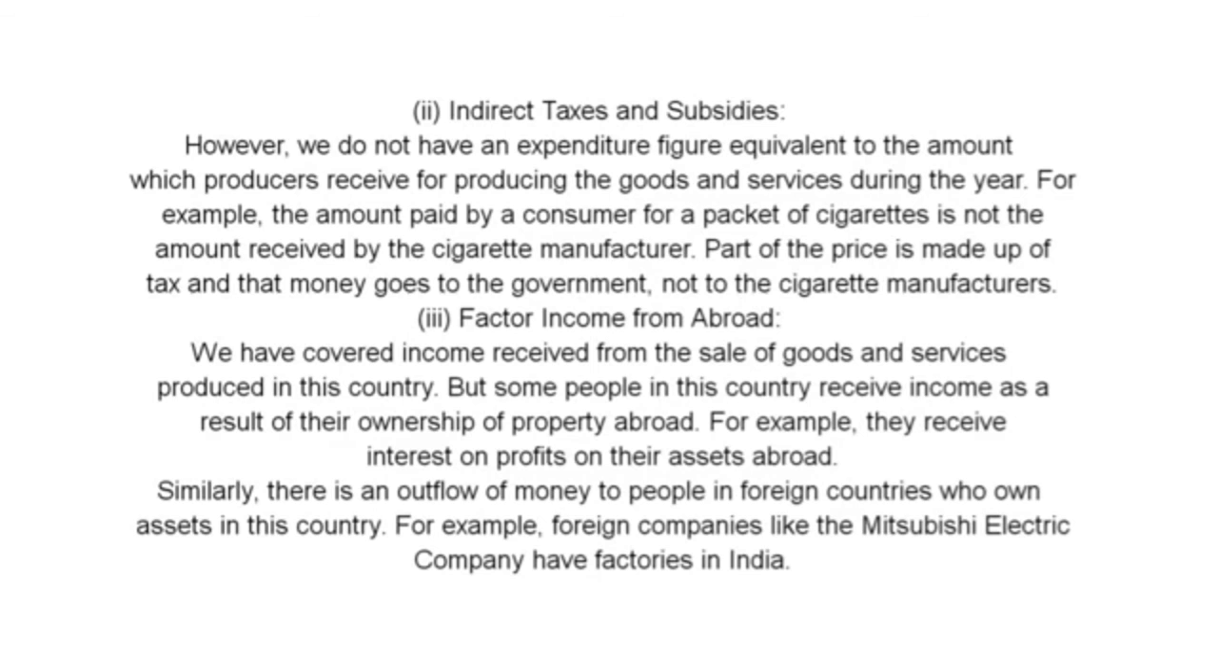And third, factor income from abroad. We have to cover income received from the sale of goods and services produced in this country. But some people in this country receive income as a result of their ownership of property abroad. For example, they receive interest or profits on their assets abroad. Similarly, there is an outflow of money to people in foreign countries who own assets in this country. For example, foreign companies like the Mitsubishi Electric Company have factories in India.